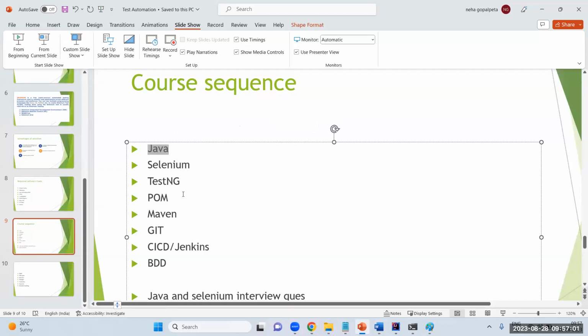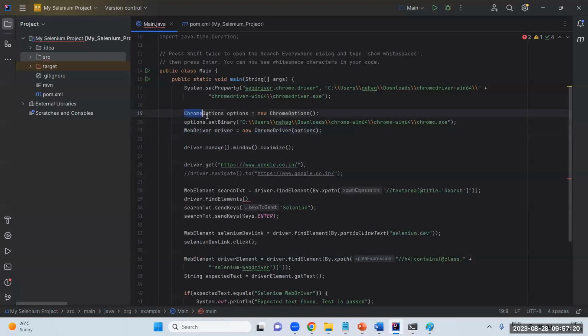I think maybe you guys have heard all these words, right? Even if you are a fresher or an experienced person, you might have heard these words. I'll be explaining each and everything in detail. Along with that, in Selenium code, I'll be telling where we are using those Java concepts also. It's not just a plain line of code, write this and it will work. No, I'm not going to tell in that way. For each and every line of code where we are using a Java concept, definitely I'll be telling that.